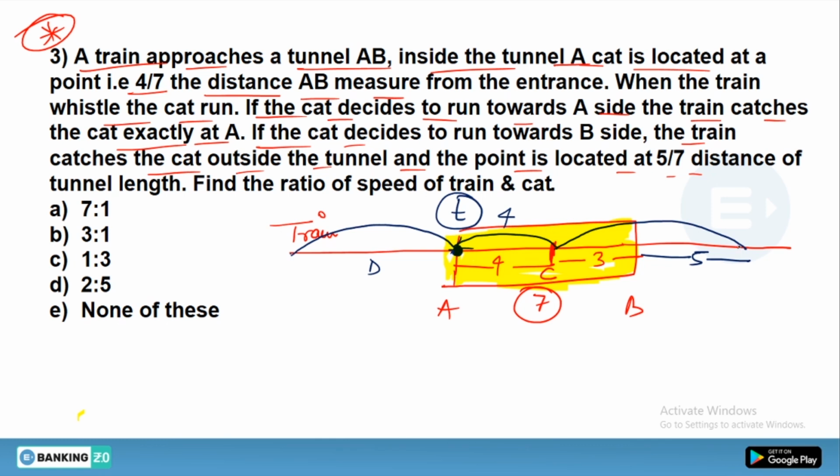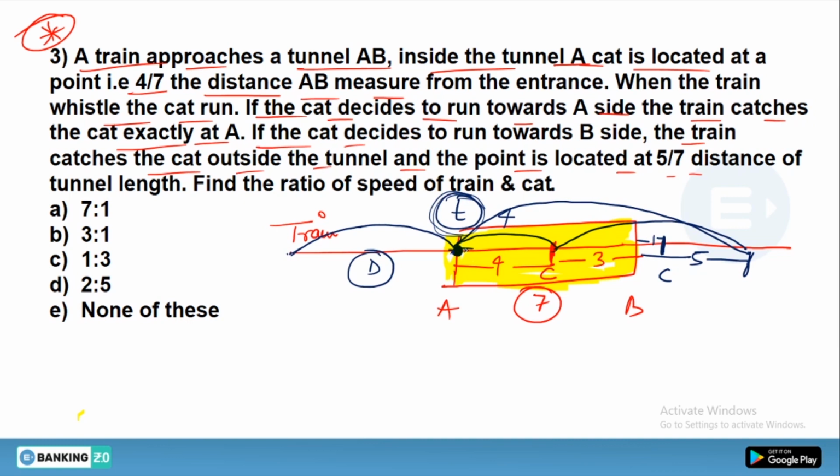So basically, first of all the train has to enter the tunnel and after that has to cross this tunnel. So this would be the journey of the train. First the train would come D distance and after that it will cover 12 units. As you know, both of them cover at a particular time. So at a particular time, if the train covers D distance, the cat would cover 4 units. So the cat would be here somewhere, 1 unit outside the tunnel.